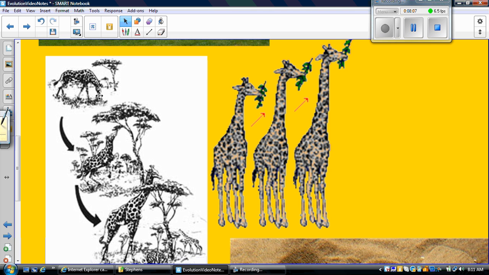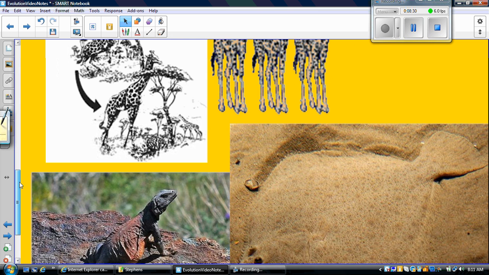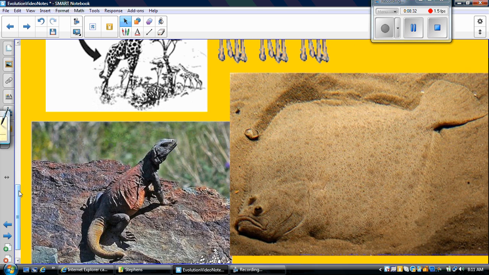So over time, the giraffes that didn't have a longer neck, their population decreased and they probably became extinct, and the giraffes with the longer necks survived, and that created a new species of giraffes. Over time, the ones with the longest necks passed down that variation, that adaptation, to their offspring, and they survived. Some other helpful adaptations, obviously camouflage. Okay, we've got our lizard and this sandfish over here. They can blend into their environment to help them escape predators. That's an adaptation because it's going to help them survive, so they will survive and pass that trait on to their offspring.